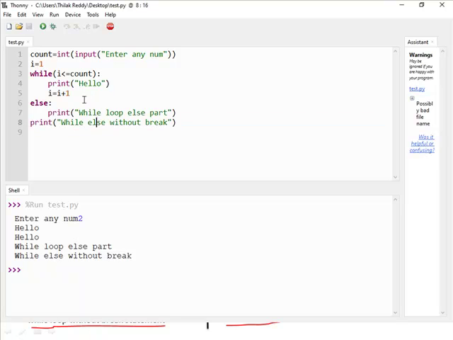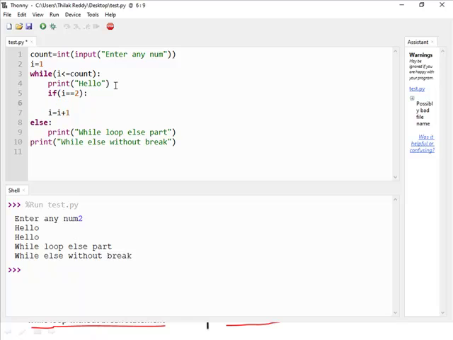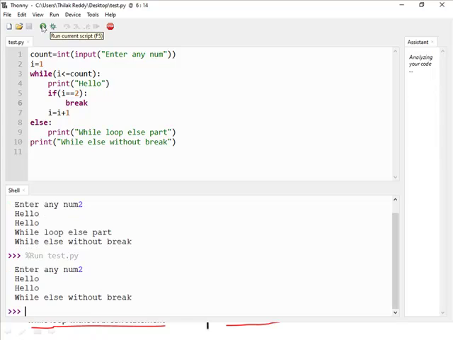Now I just change this program. So here I'll write one more condition, that is if I value is equal to 2. If this condition is true, then use break to terminate the loop. Again I'll run the code. So the value is 2. See here. So it does not enter into the else part because of the break statement.